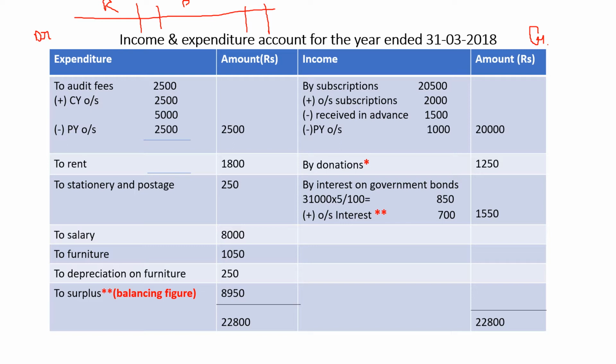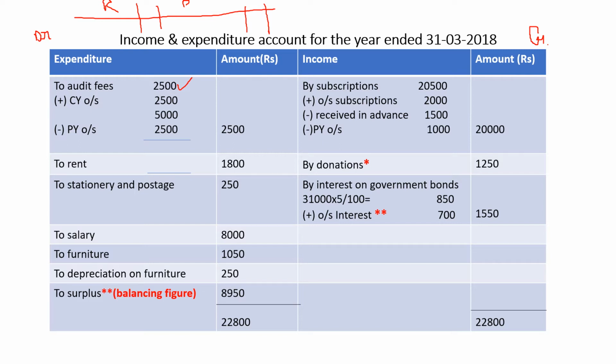Now on the expenditure side, the first item given in the payment side, if you see, is by audit fees 2500, correct? Now to audit fees, 2500 in the inner column, because adjustments are there. So look at the adjustments.